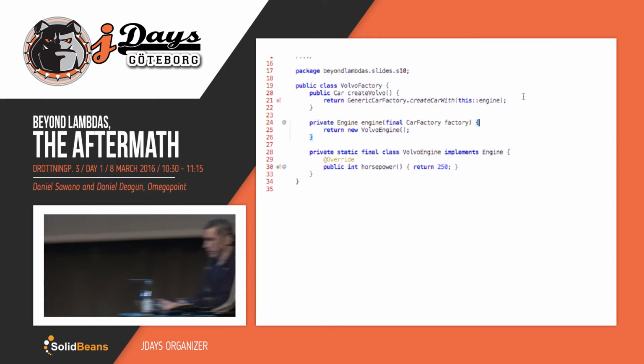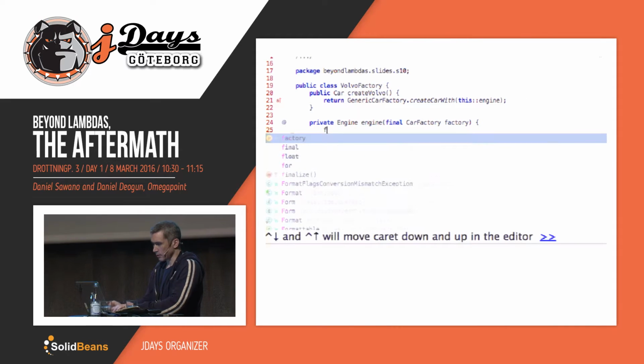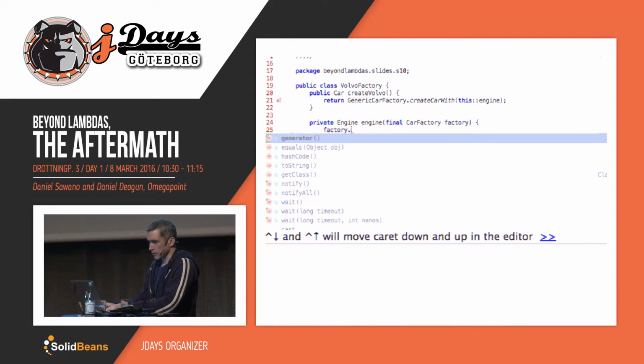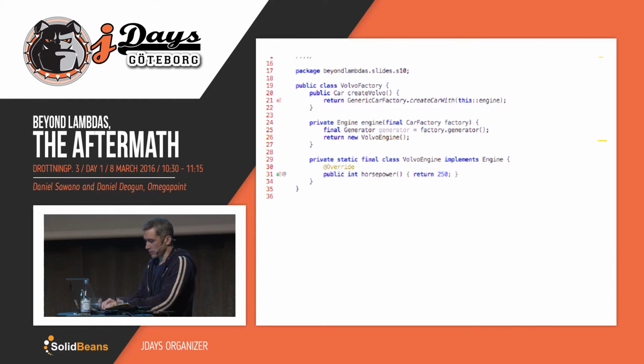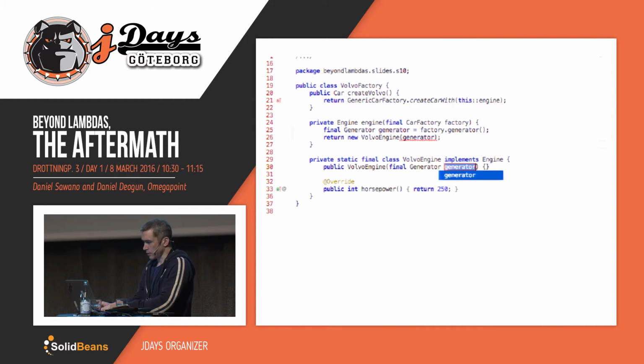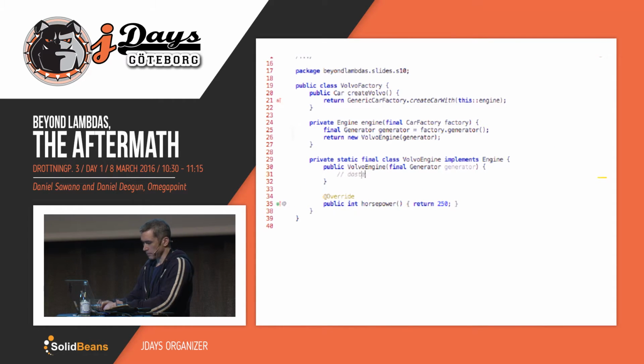Okay. So how do I get a generator? Let's poke around a little bit. So, okay, it turns out that the car factory can give me a generator. Cool. That's one step on the way. And then, well, you want the engine to use that? Oh, yeah, please. Okay, so I'll pass it in, and then I guess we'll solve this later. Oh, yeah. Do stuff.